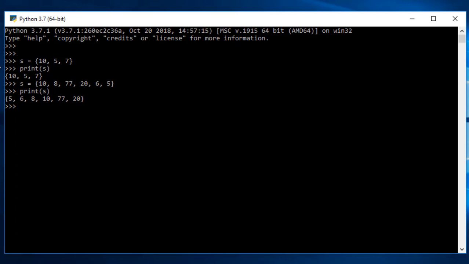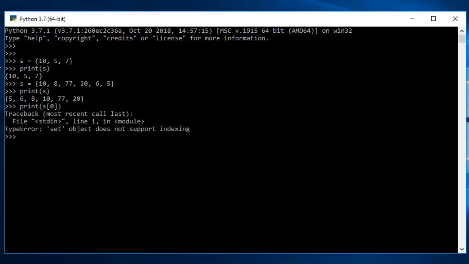And what if I try to get the particular 0th element for this set and experiment? So let me take the 0 element. You can see I got an error that the set object does not support indexing. So you know now that it is not possible to index anything in a set. That means the 0 element can be anything, and we cannot maintain an order with this particular set.